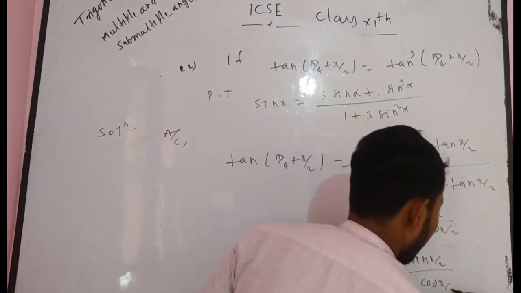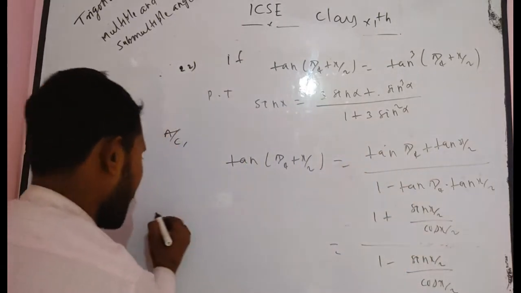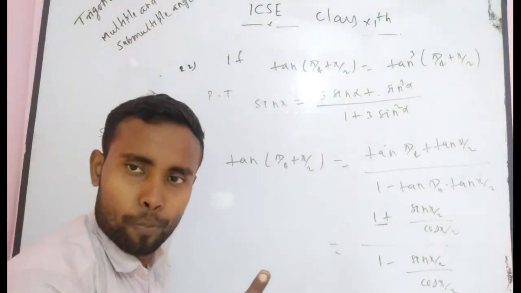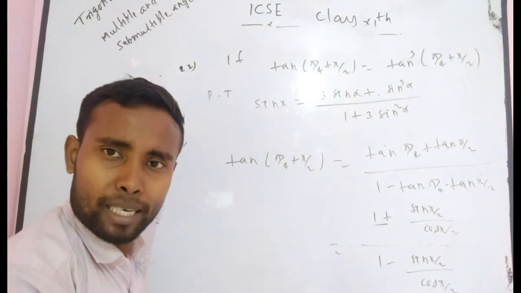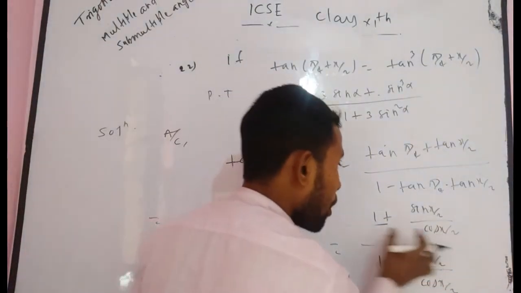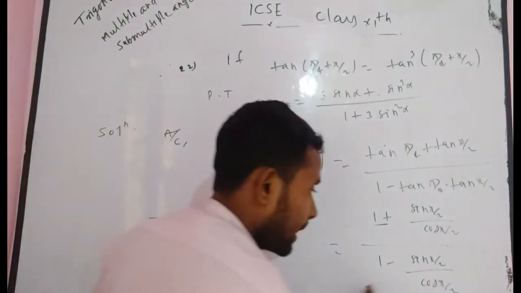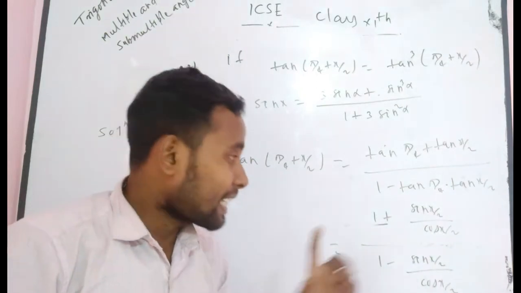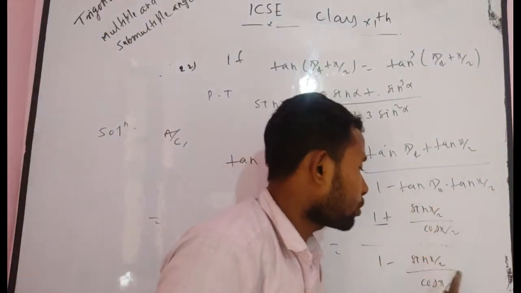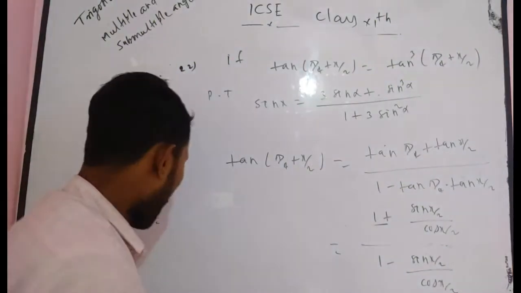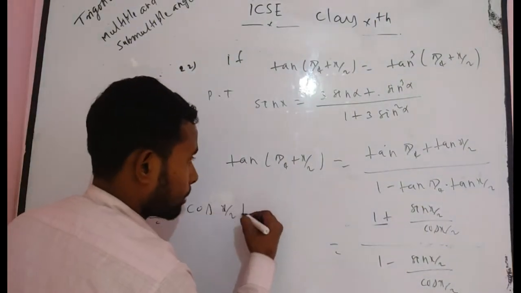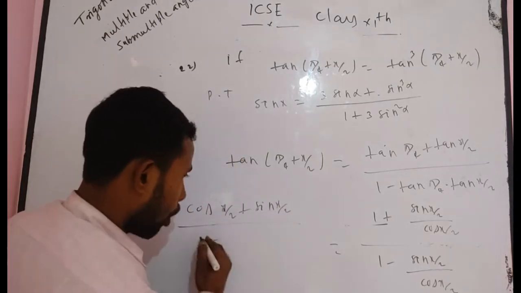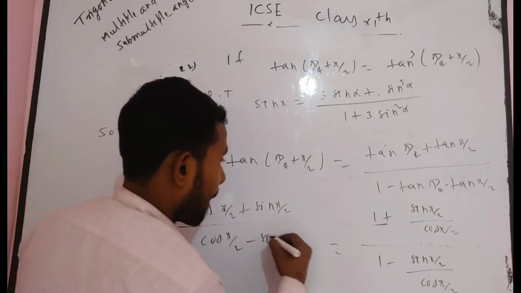Now, after simplifying, that means taking the LCM, you get cos x by 2 here, and in the denominator you also get cos x by 2. After manipulating, in the numerator you get cos x by 2 plus sin x by 2, and in the denominator you get cos x by 2 minus sin x by 2, all over cos x by 2. Here, cos x by 2 and cos x by 2 cancel each other, and finally you get cos x by 2 plus sin x by 2 divided by cos x by 2 minus sin x by 2.